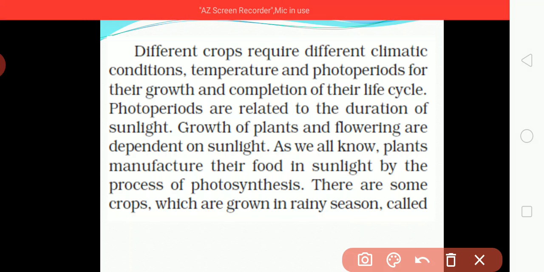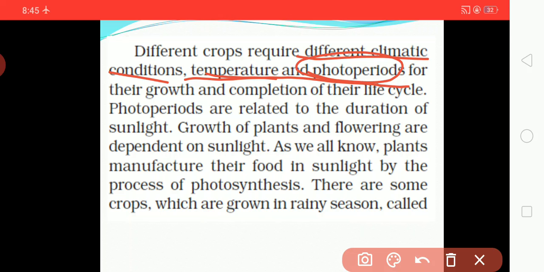They need proper temperature and photoperiod, meaning sunlight or sun radiation.